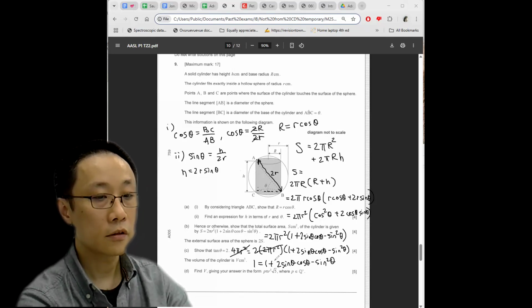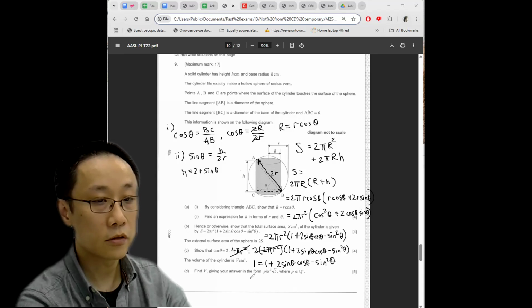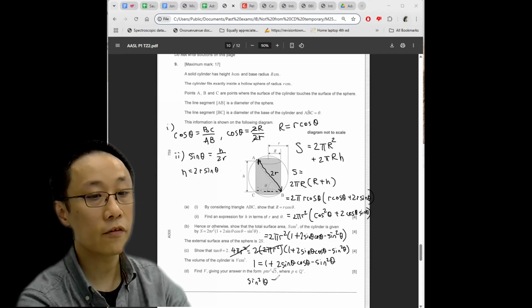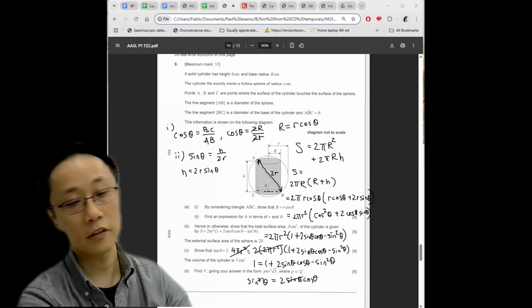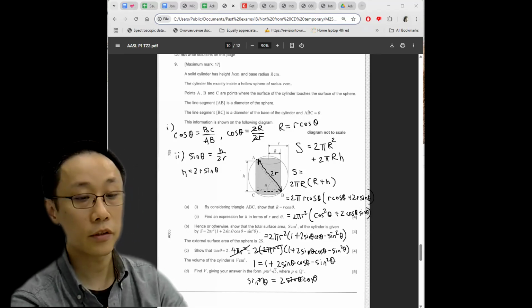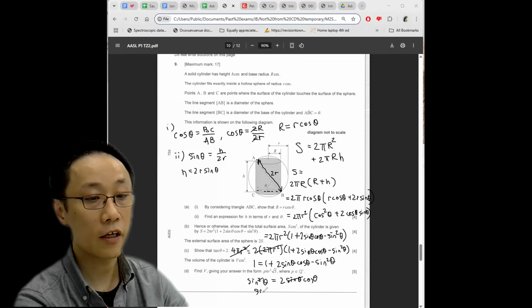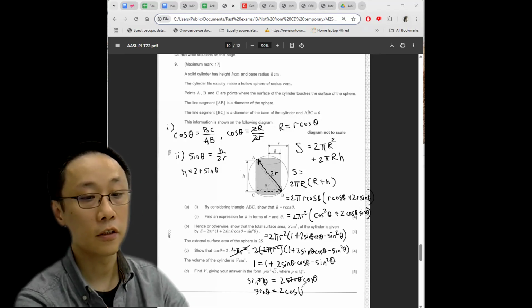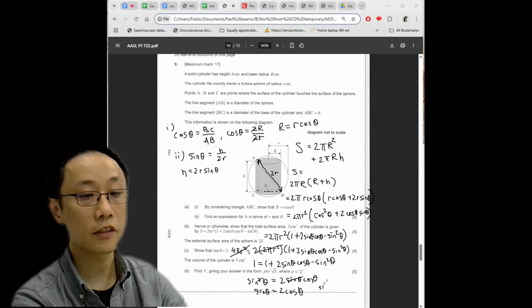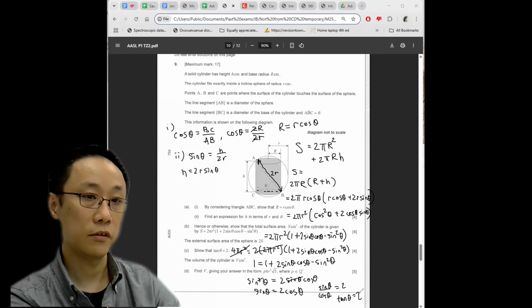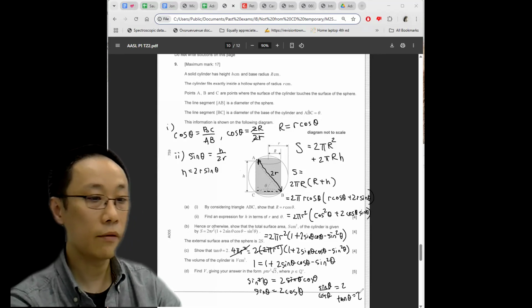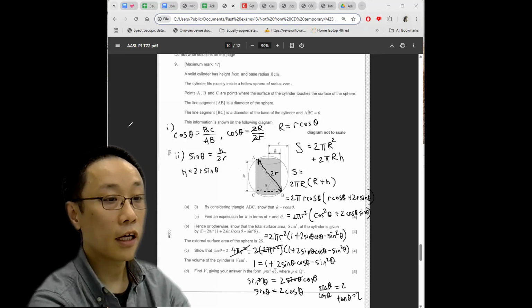The 1 cancels on both sides. So we have sine squared theta, which I move to the left-hand side, equal to 2 sine theta cos theta. We can cancel a sine in this kind of question because the angle is never 0, so sine theta being 0 is never an issue. So we have sine theta equals 2 cos theta. I just divide by cos theta, and we have sine theta over cos theta equals 2. Using the trig identity, tangent theta equals 2. Very easy question.